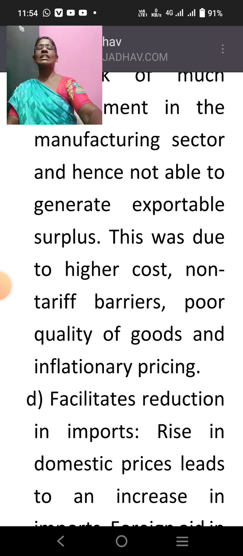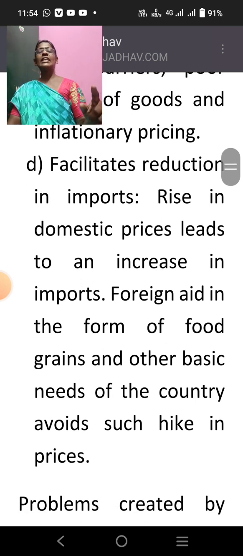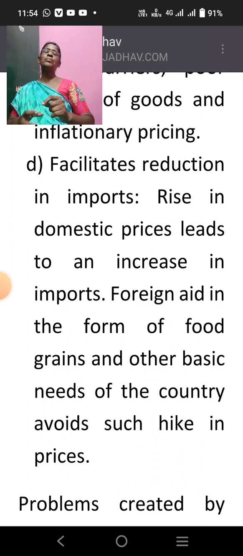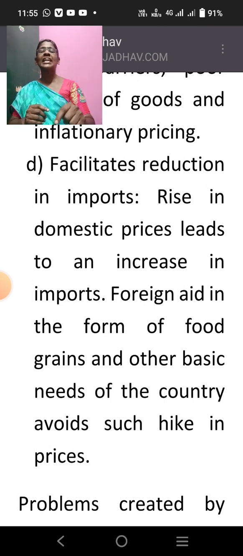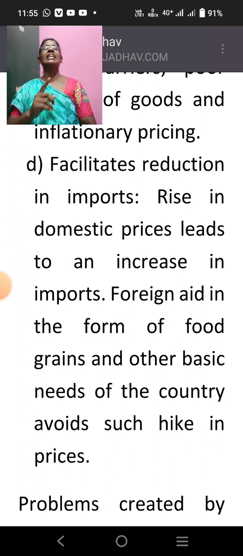The next benefit of foreign aid is that foreign aid facilitates reduction in imports. So imports can be reduced with the help of foreign aid. When there is a rise in domestic prices, when the cost of a particular product in the nation comes up, what will happen? Everybody will try to import, isn't it? But foreign aid comes in here in the form of food grains and other basic needs of the country. We can avoid such a hike in prices.